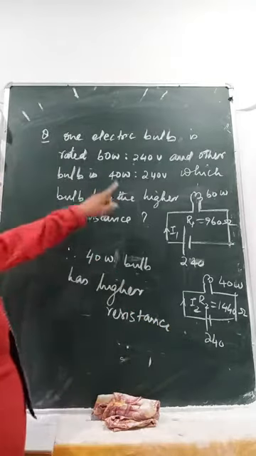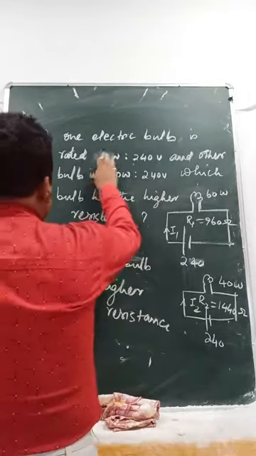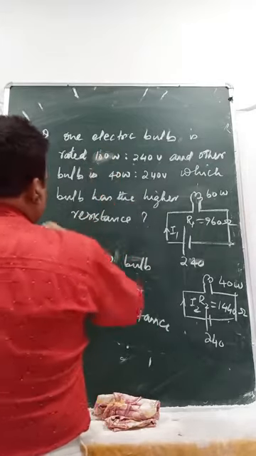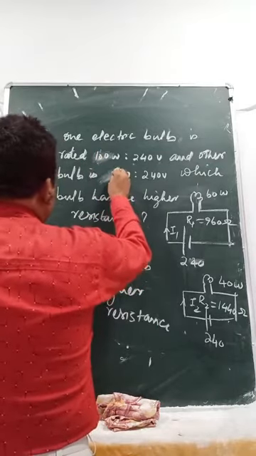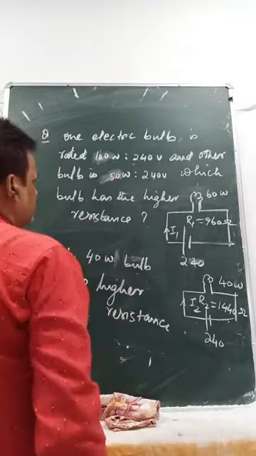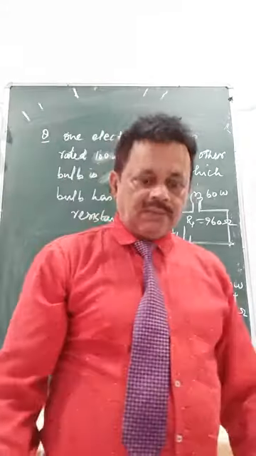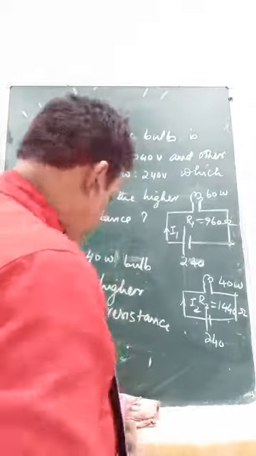So I can change the question, you can try. This is 100 watt, this is 50 watt. Now you can find out. Okay, let's go to another question there.